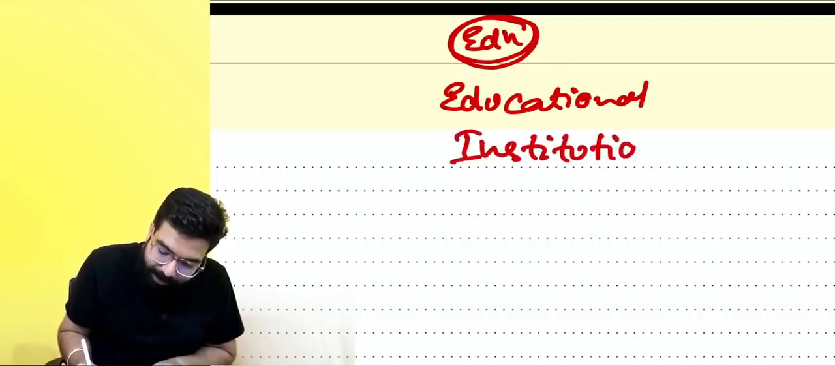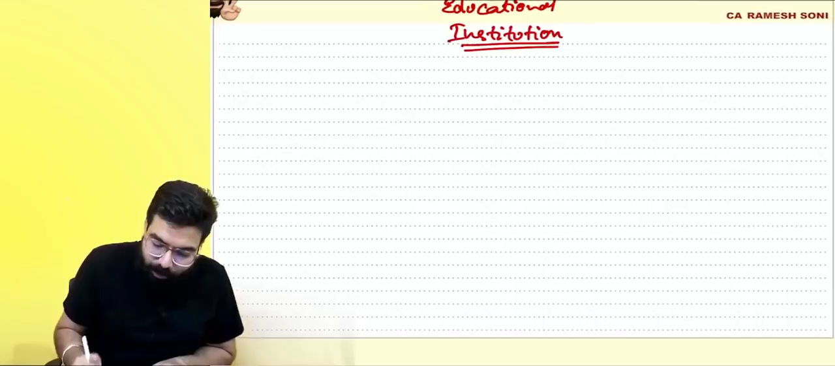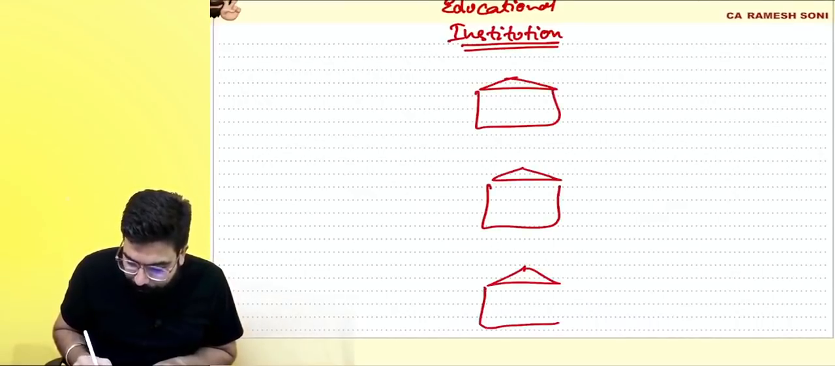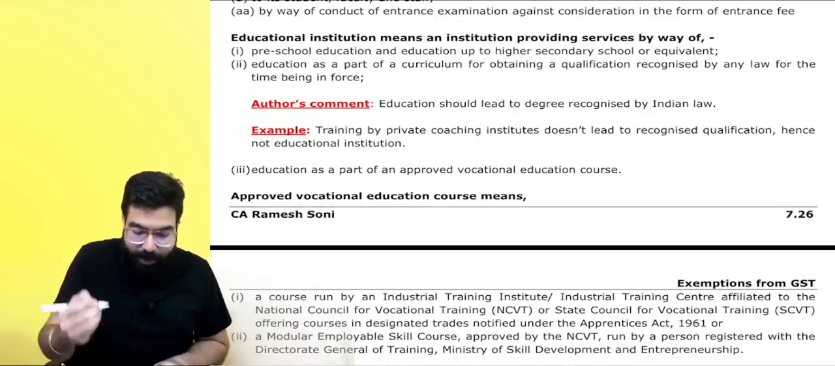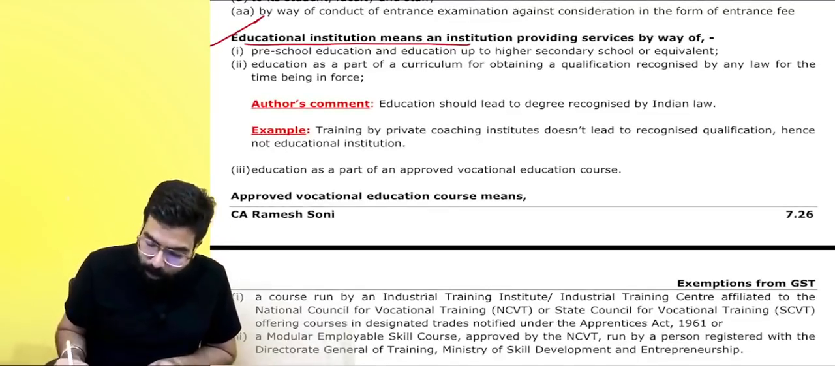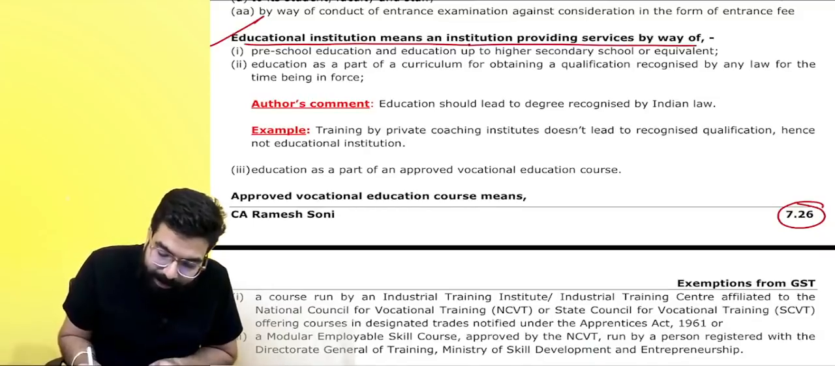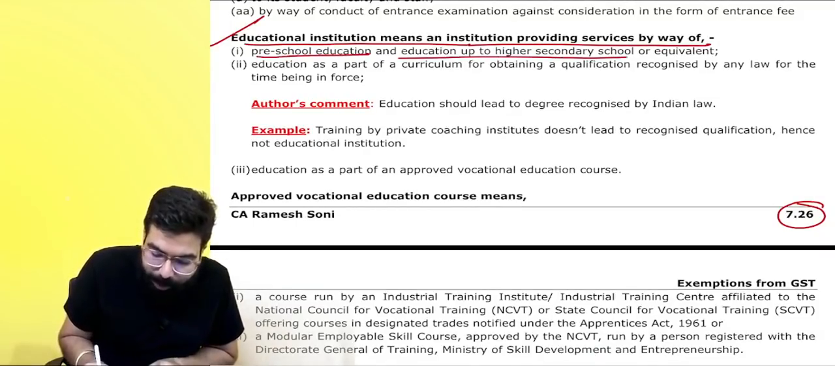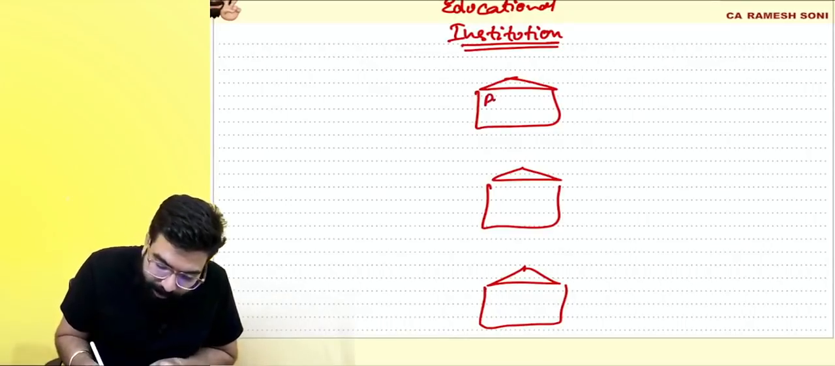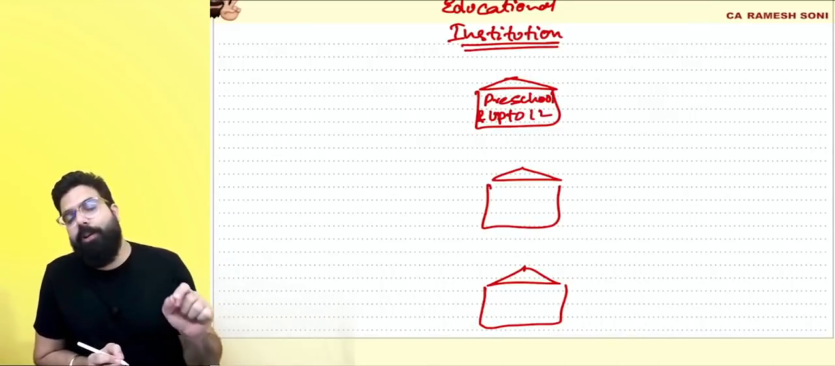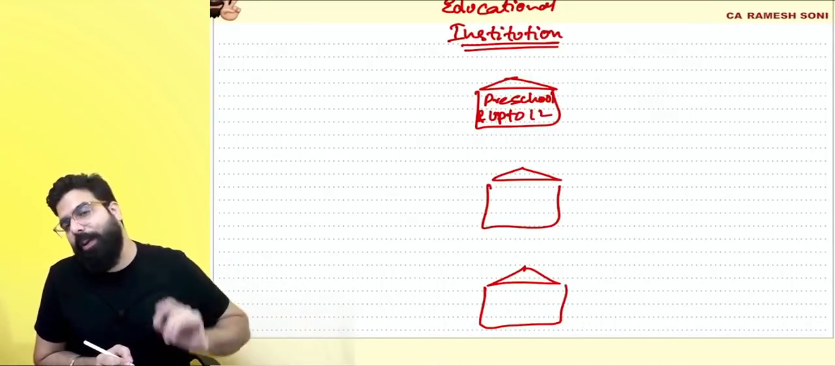Okay, first of all, let's understand educational institution. Educational institution can be divided into three parts. Number 1, educational institution. If you see in your book, the definition is given on page number 7.266. Educational institution means an institution providing services by way of preschool education up to 12th. Everyone, if there is a school providing education from preschool up to 12th, that's an educational institution.